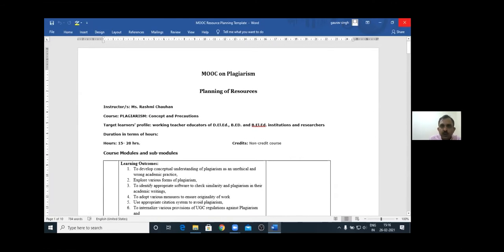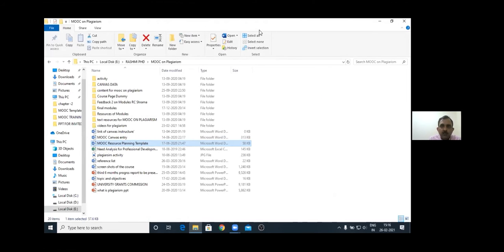The problem with MOOC development is that many people have a misconception that we need to create a lot of content. So that's why they don't come forward to develop a MOOC. To develop a MOOC, we need to have the content. If the content is in OER form, we need not recreate it. If it is not there, then we need to create it. In this way, we can offer a MOOC. So this is all from my side. If you have any question, please ask.